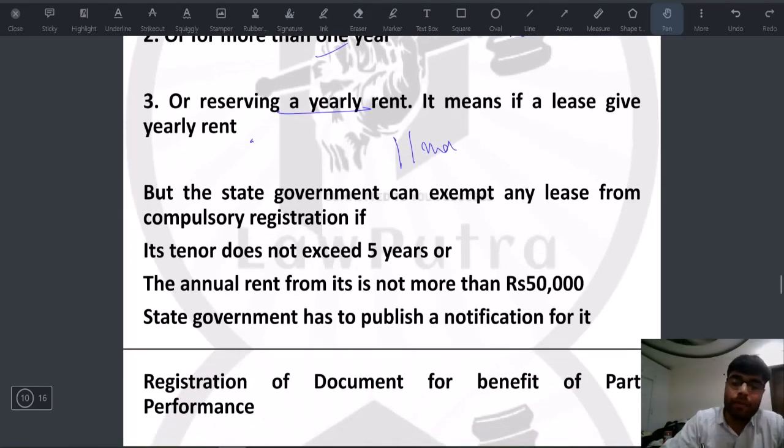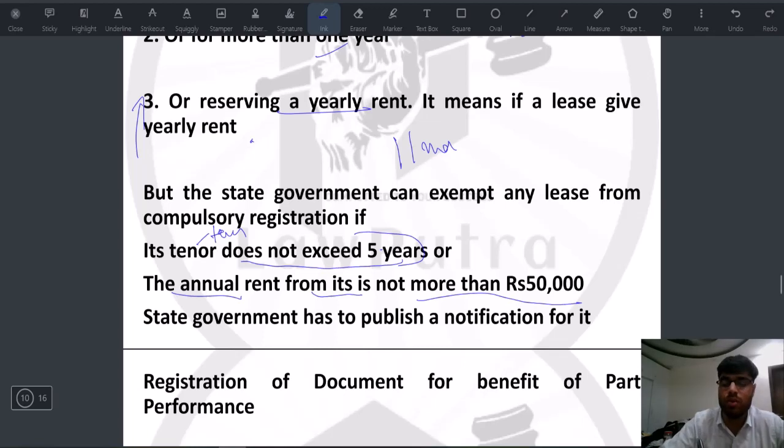But the state government has power. Now this is an exception to this rule, that state government has the power to exempt any lease from compulsory registration if the tenure, that means the tenure of the lease, does not exceed 5 years, or the annual rent from it is not more than 50,000.